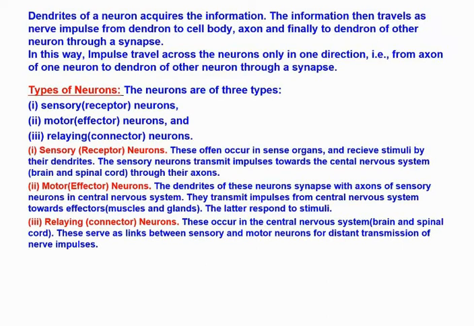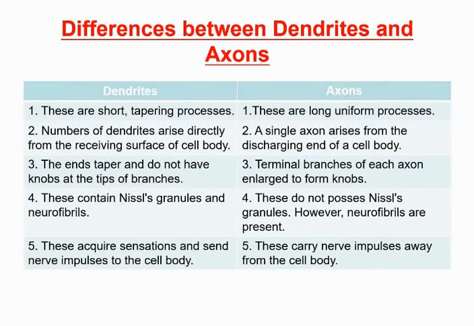Okay children, now we'll be discussing one more important point about the differences between dendrites and axons. You see there, dendrites are short tapering processes, whereas axons are long uniform processes.